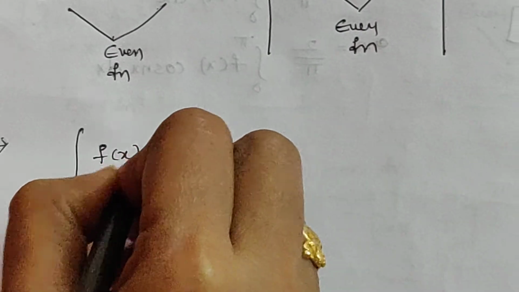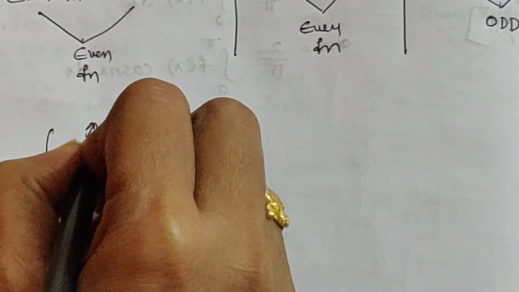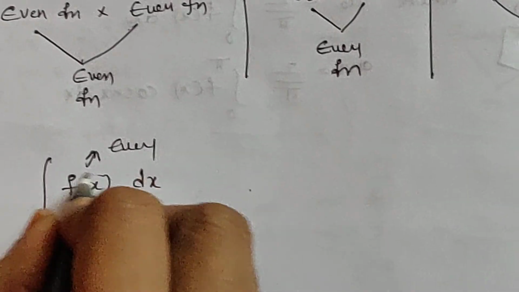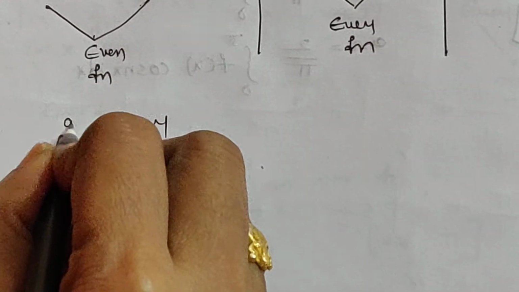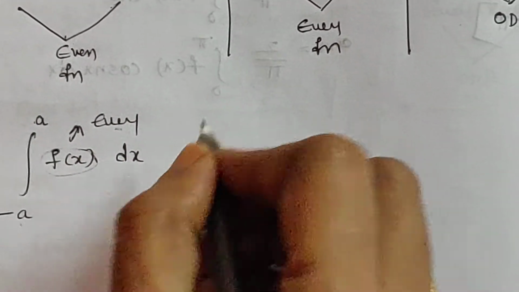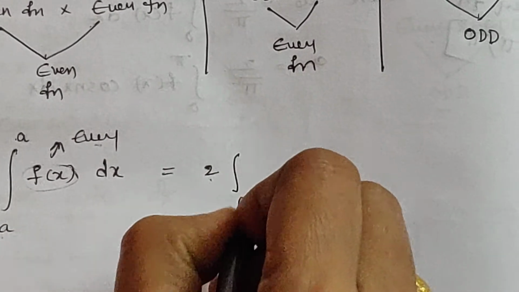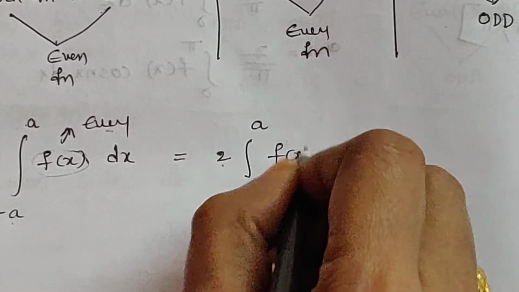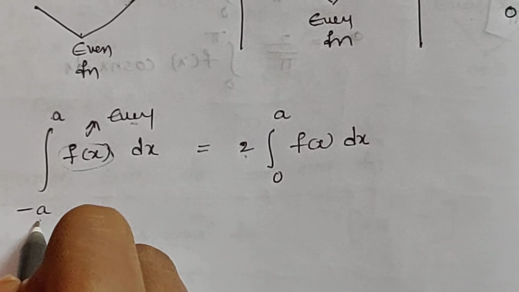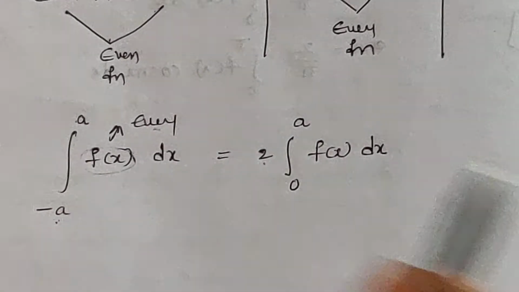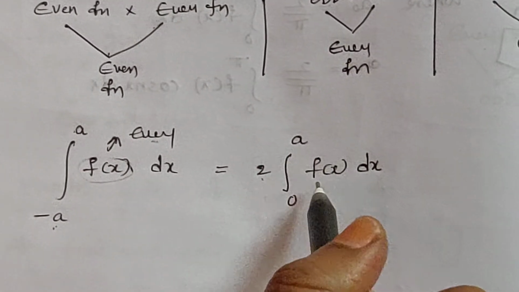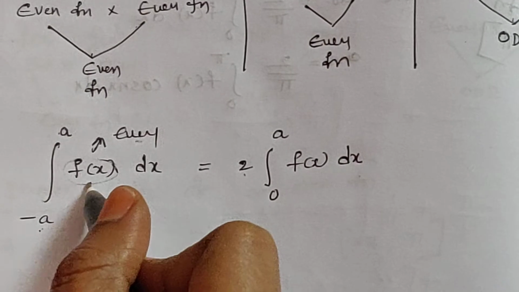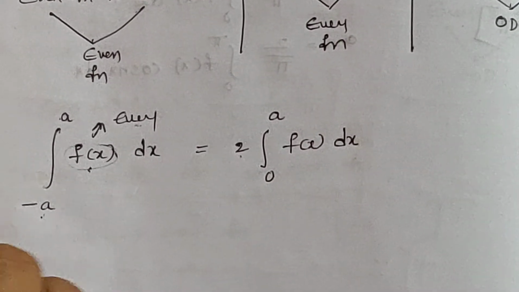After that, if the function under the integral is an even function, in that situation the integral from minus a to a becomes 2 into the integral from 0 to a of f of x dx. We are able to write the integral minus a to a f of x dx as 2 into the integral 0 to a f of x dx if the function under the integral is even.